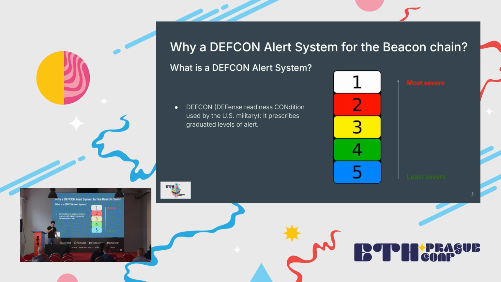So, why a DEFCON Alert System for the beacon chain? Well, what is a DEFCON Alert System? DEFCON is Defense Readiness Condition. That is something used by the US military that has different levels, meaning level 1, like the end of the world, and level 5, meaning everything is just going right. So don't worry.